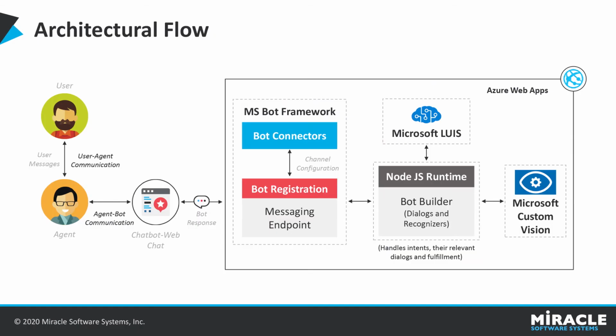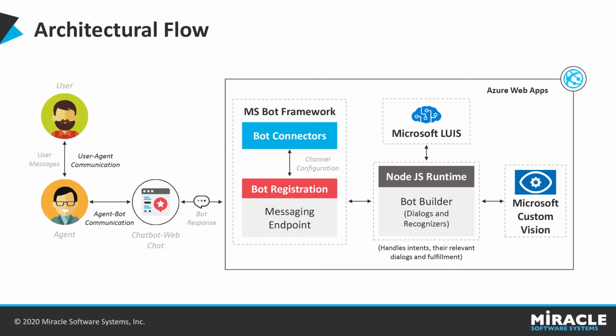Architectural flow. Firstly, the user requests the agent, and then the agent will send the request to the bot. Every request to the bot will be sent to the MS Bot Framework first, and then through the messaging endpoint, the request will go to Node.js. From Node.js, it will hit the LUIS endpoint, and LUIS analyzes the user input and gives the intent and entities.